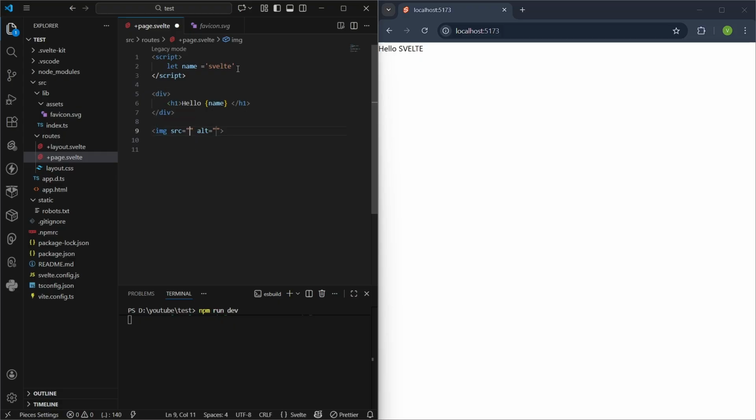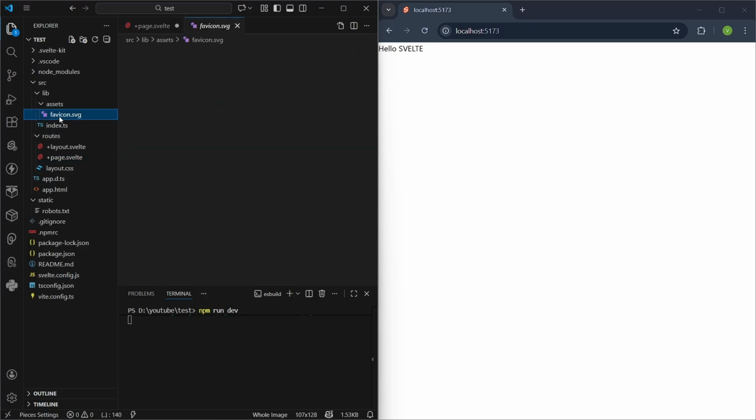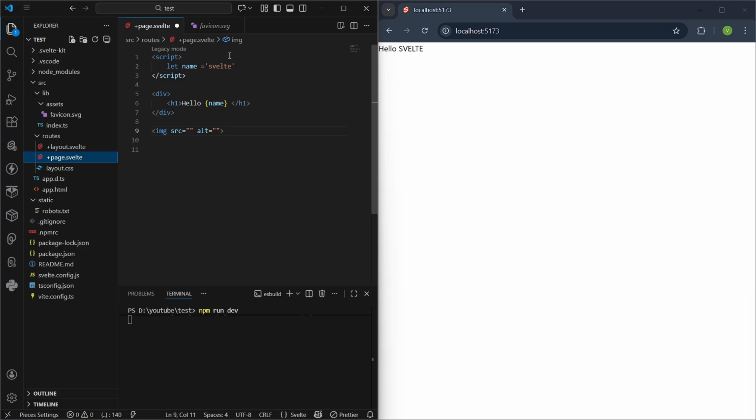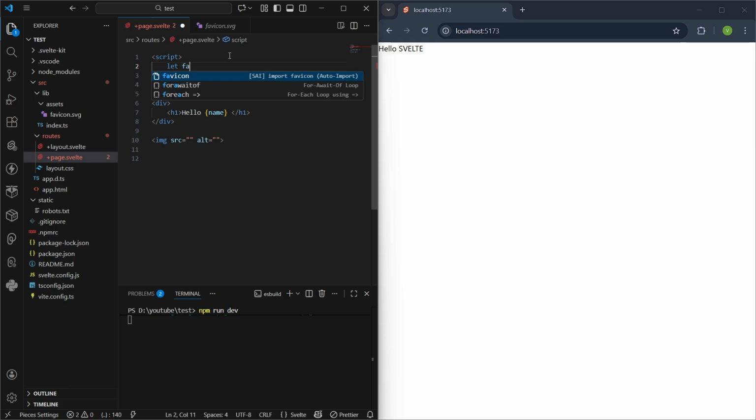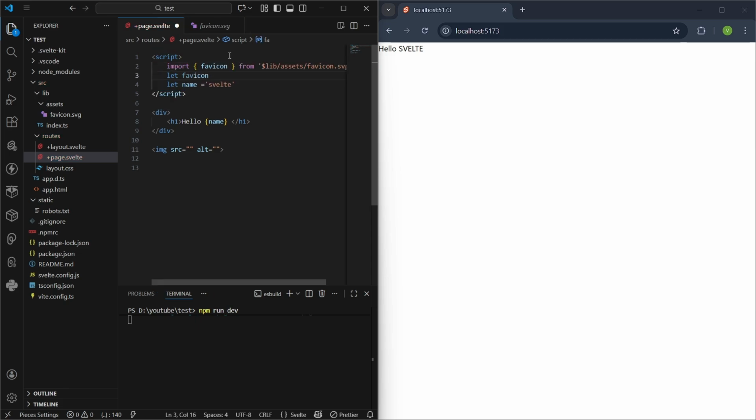I don't have any specific URL, so I'm going to use the Svelte icon that they provide in the project by default. It is in lib, then assets, then the favicon name is there. Let's render it. Okay, it has been rendered.